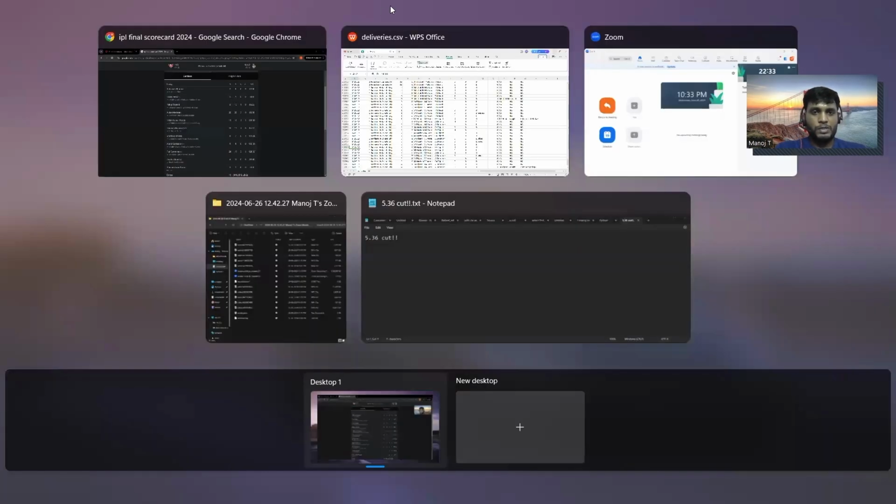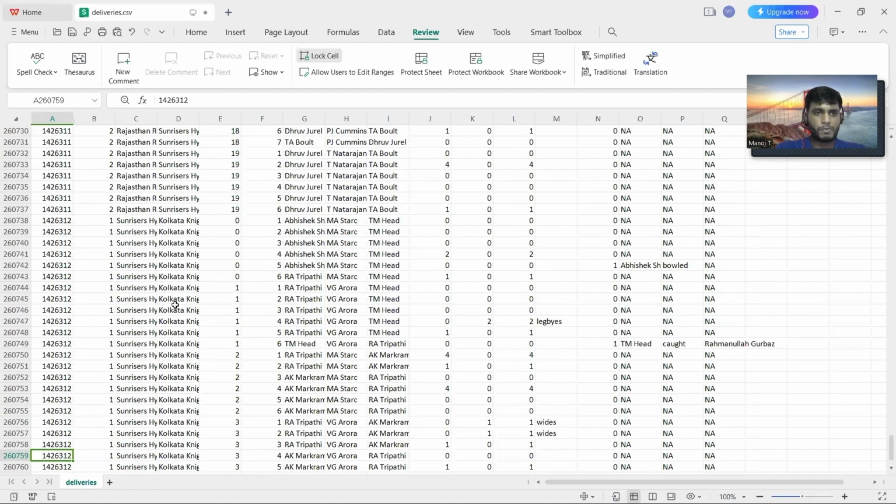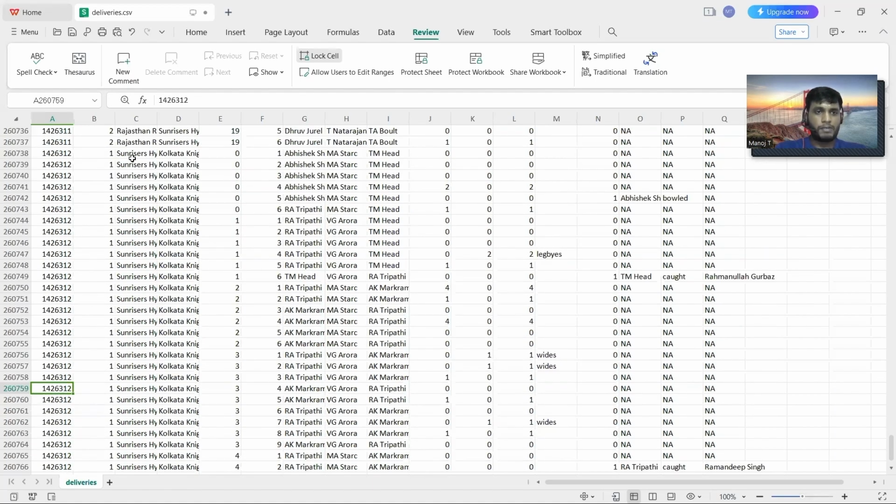Let me show you the CSV file. I tried my best to get the batter's order, because in this ball-by-ball delivery data there is no direct way to find the batter's position, but there is one probable way to identify it. Let's assume Abhishek Sharma is the one batting first. The minimum over he has faced is the zeroth over, first ball. So this is his very first appearance, right?